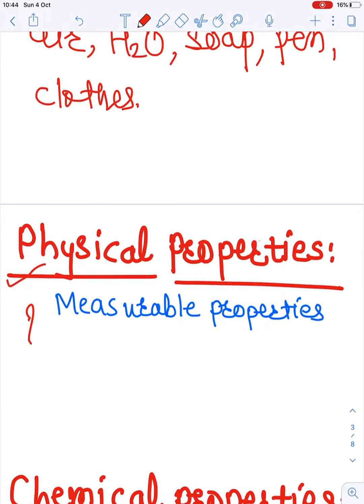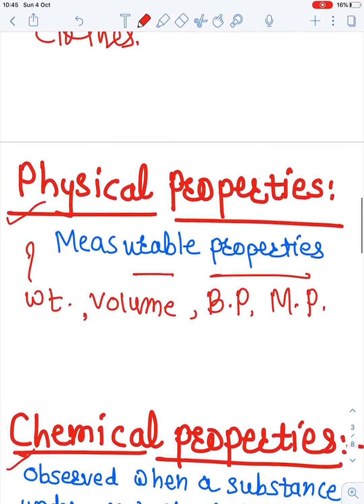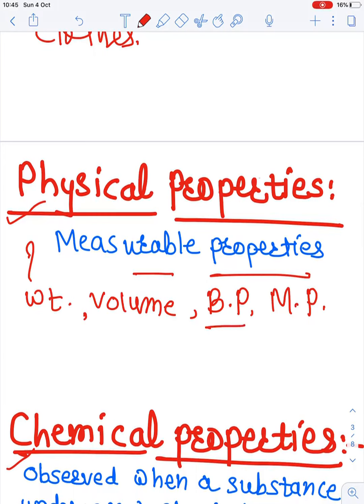The physical properties are the measurable property of any substance or any matter. Therefore, you can say that it is the weight or the volume or the boiling point we can measure, or the melting point of any substance. These are the measurable physical properties of any substance. We can take the boiling point of water.